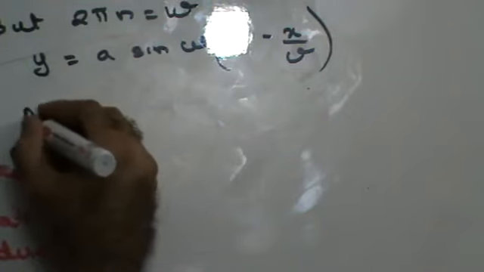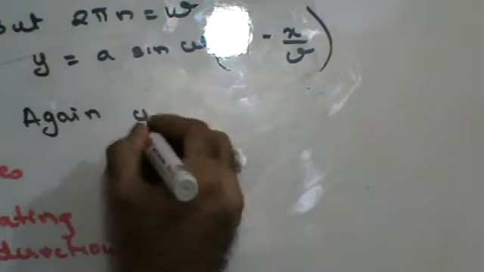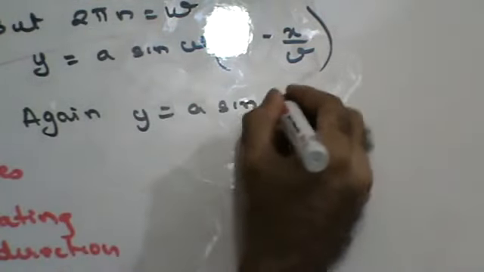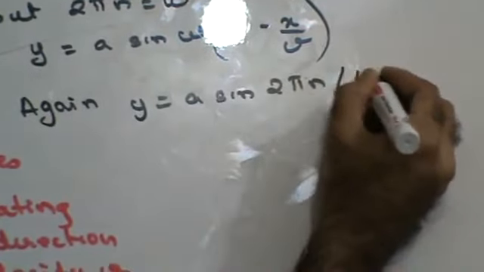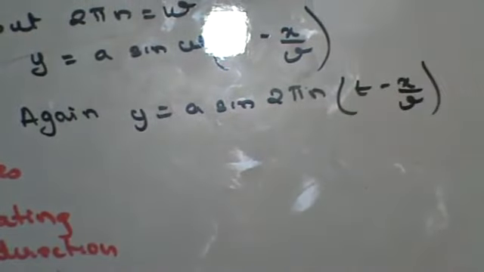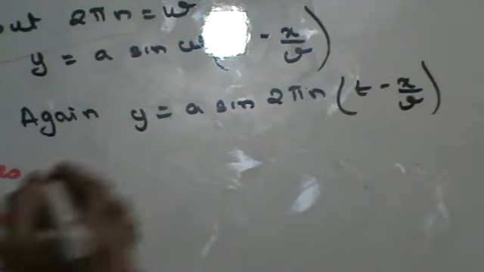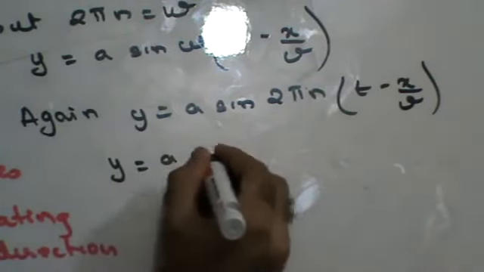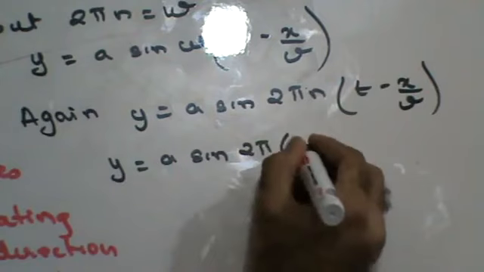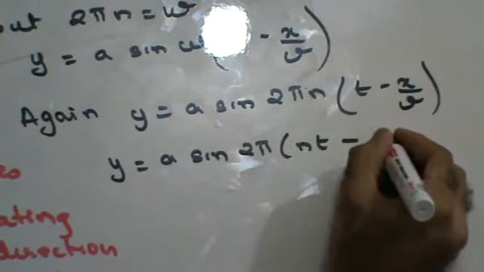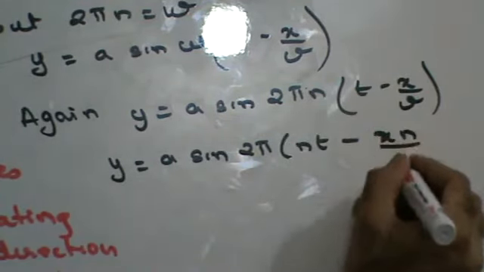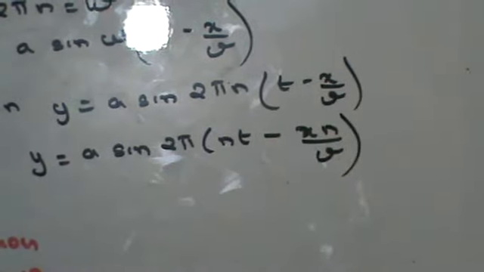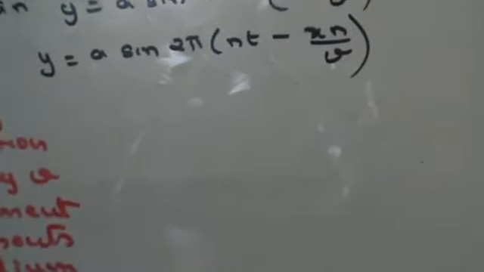Now let's consider the equation again, y = a sin 2πn(t − x/v). If I take the n inside, I'll get y = a sin 2π(nt − nx/v).